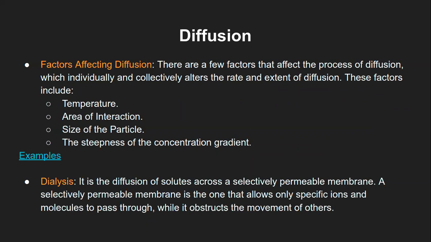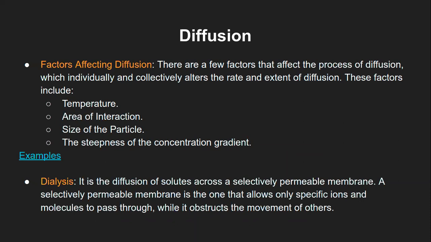How fast is it? Like in the case of intestinal absorption only, let's say glucose is getting absorbed in the first 5 minutes, right? That is, the rate is very fast. And if the same amount of glucose is getting absorbed in 20 minutes, then we say the rate is slow. And the extent is how much of the glucose is getting into the blood. Then the time doesn't matter there, but how much of the diffusion is happening. So that is the rate and extent of the diffusion, and that will depend on